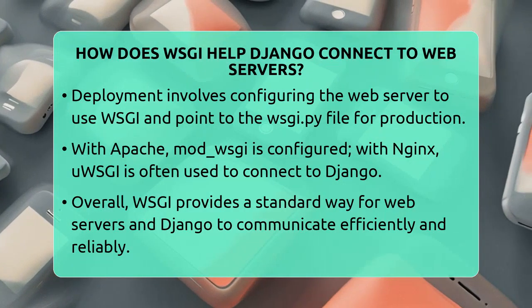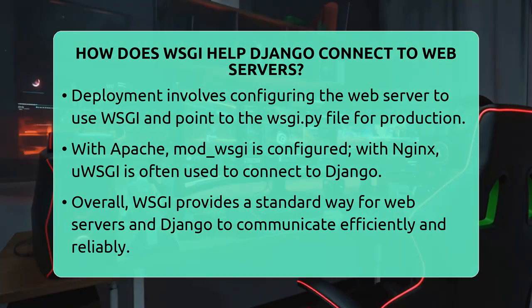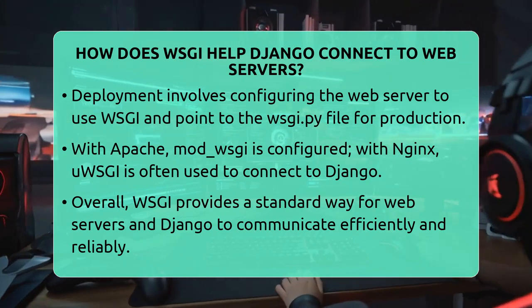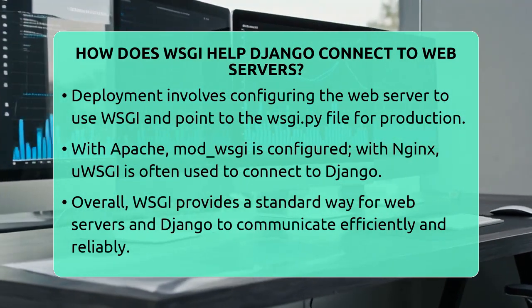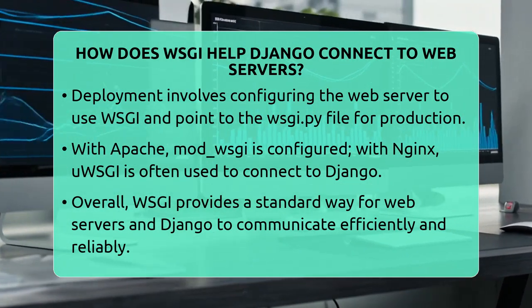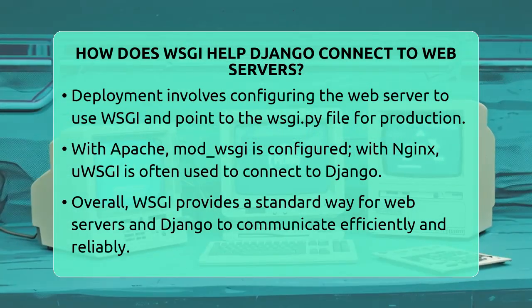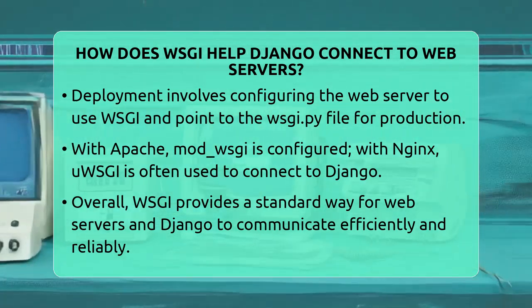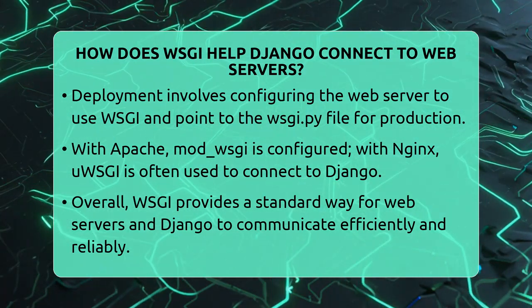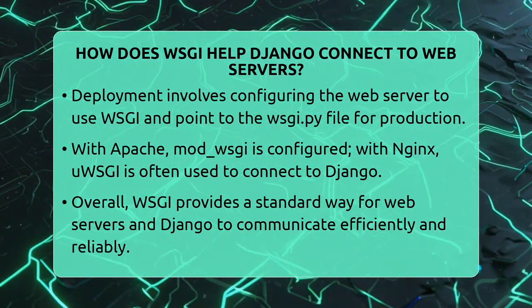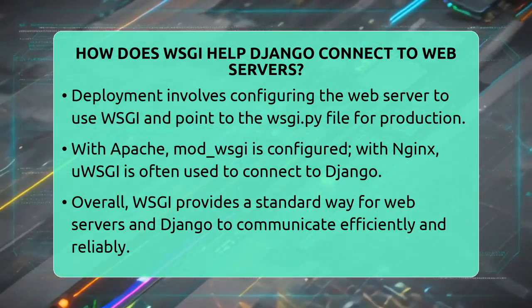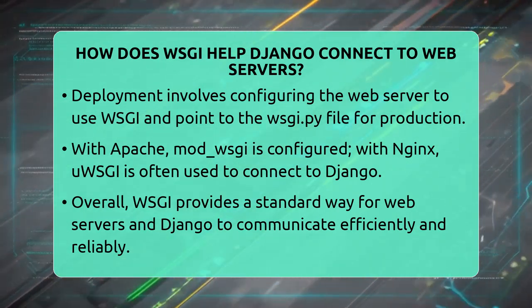It also allows middleware to be added easily, which can process requests or responses before they reach Django or the client. When setting up a Django project for production, you tell your web server to use the WSGI server and point it to the wsgi.py file. For example, with Apache, you configure mod_wsgi to load the application callable. With Nginx, you often pair it with uWSGI to connect to Django.